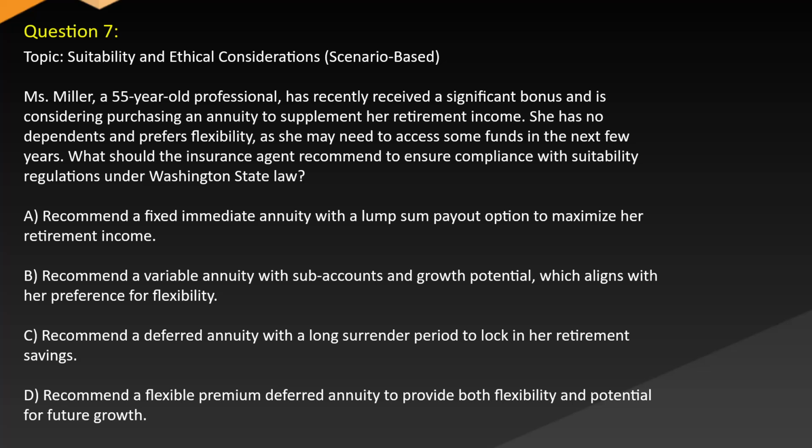A. Recommend a fixed immediate annuity with a lump sum payout option to maximize her retirement income. B. Recommend a variable annuity with sub-accounts and growth potential, which aligns with her preference for flexibility. C. Recommend a deferred annuity with a long surrender period to lock in her retirement savings. D. Recommend a flexible premium deferred annuity to provide both flexibility and potential for future growth.